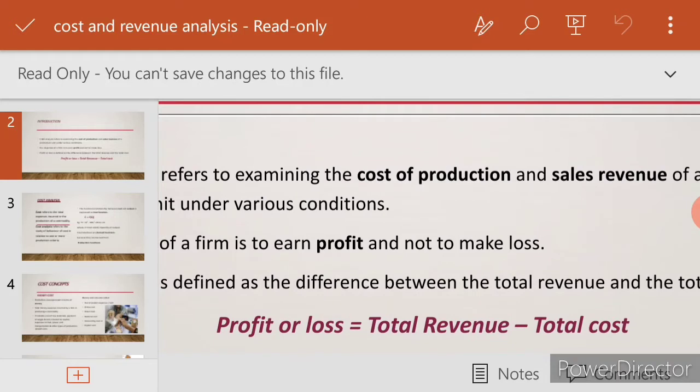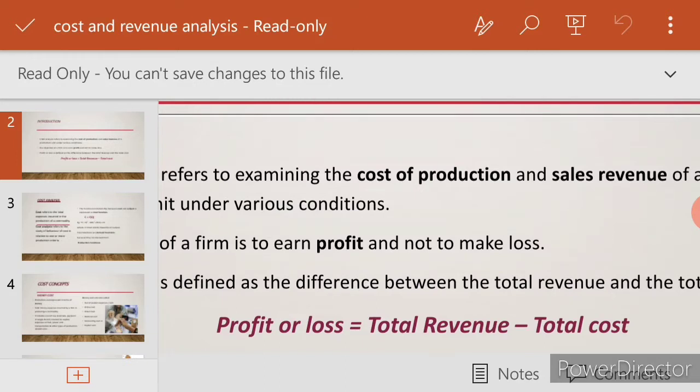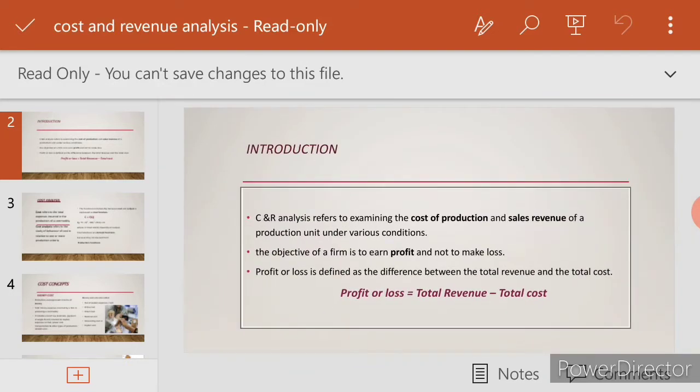Suppose it is a loss: I have spent 1 lakh, my cost is 1 lakh, but the revenue which I have received through sale of production is 80,000. So how much loss have I incurred? 1 lakh is my cost and the revenue received is 80,000, so my loss is 20,000. Is it clear, students, how the loss and how the profit are incurred? Okay.